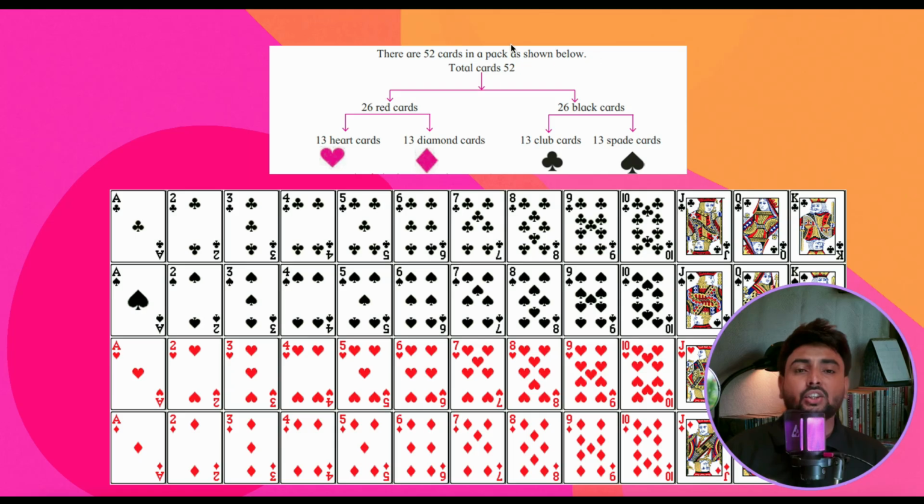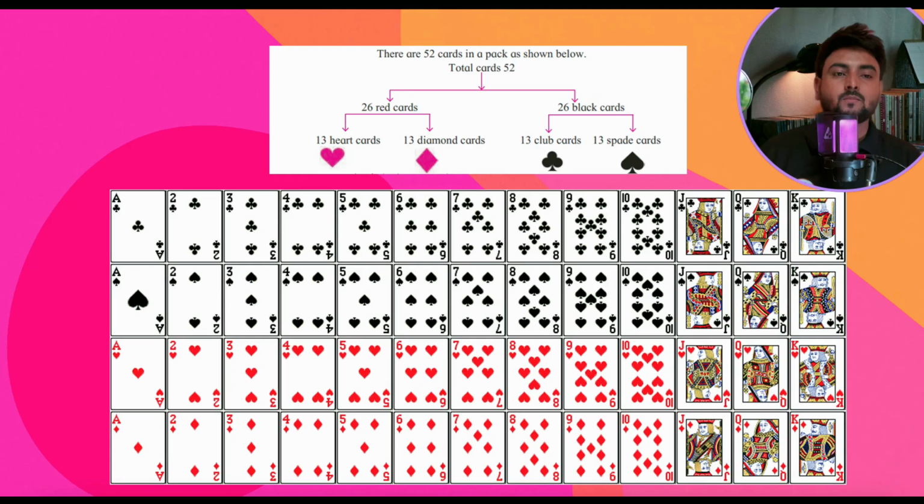So see children, here I have made a tree diagram, and this you have to make in your classwork and you have to remember it. It's very, very important for you all. So let's see what are cards and how to deal with it.